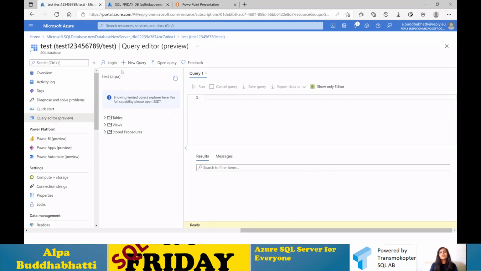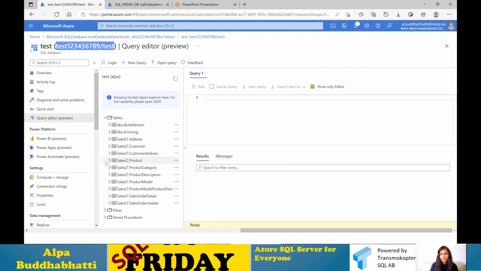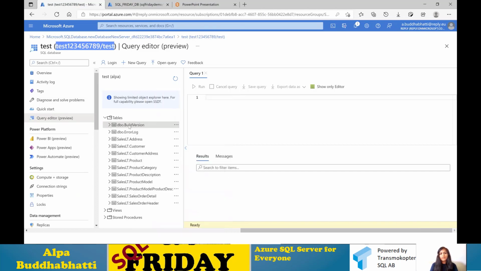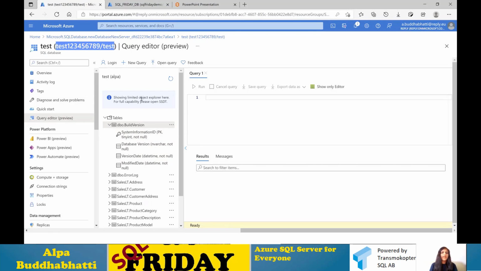So yeah, this is the one which we created during this demo. This is my database, and you can see that as we have selected the sample database, here is a sample table as well. By just clicking here, you can select and see what it has inside. When you use your SQL database this way, it has limited features available, so you're only opening, like, selecting a few queries or updating a few queries.